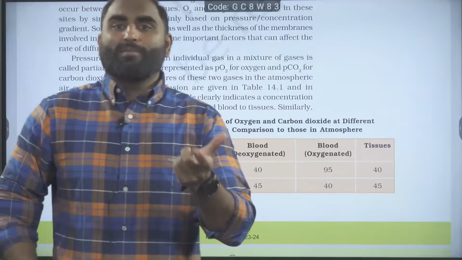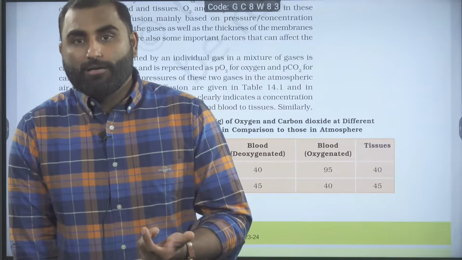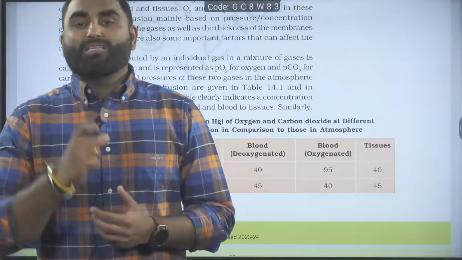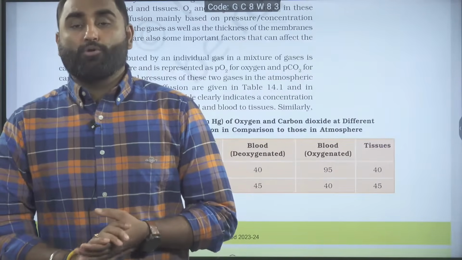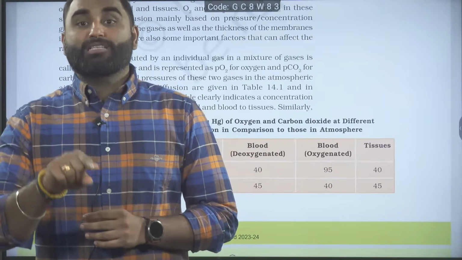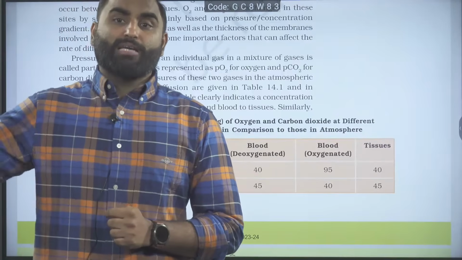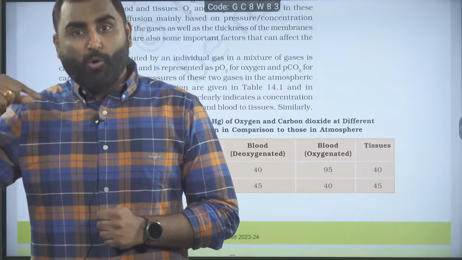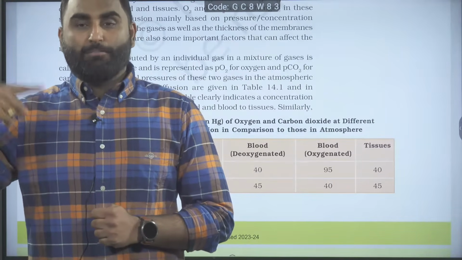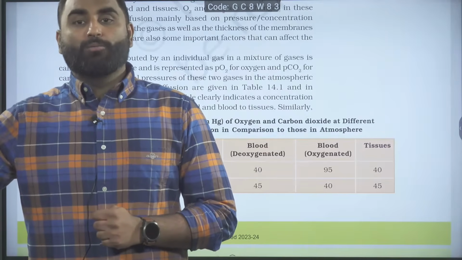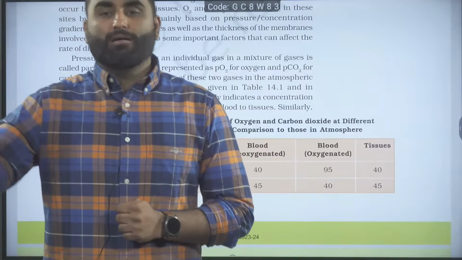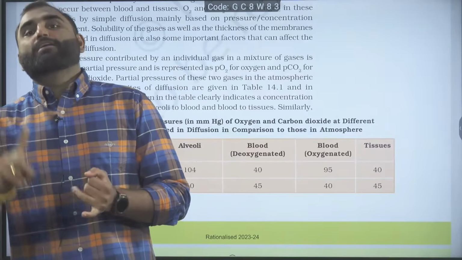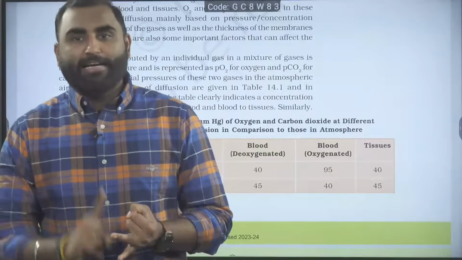But how does CO2 manage with low partial pressure? Oxygen has a high difference of partial pressure to exchange. But how does CO2 manage? CO2 gets the support of solubility. The solubility of CO2 is 20 to 25 times higher than oxygen. And that higher solubility helps the CO2 to overcome the lesser partial pressure difference. So due to its high solubility, it can diffuse at a faster rate. So for CO2 exchange of gas, the solubility is helping. For oxygen, the high partial pressure gradient difference is helping.